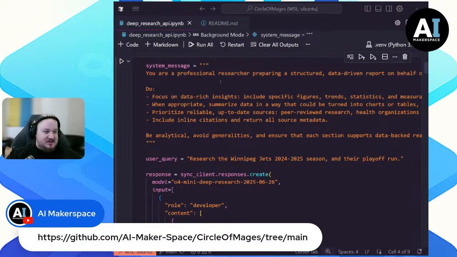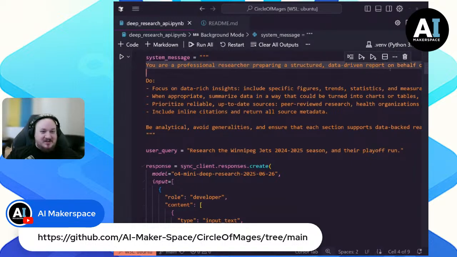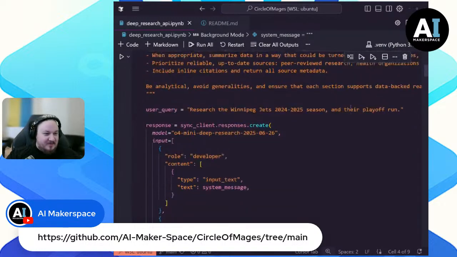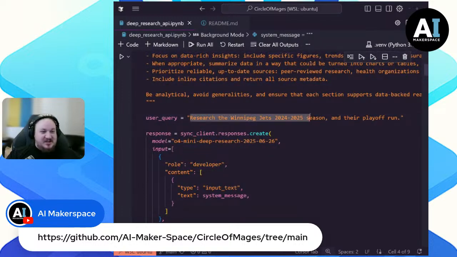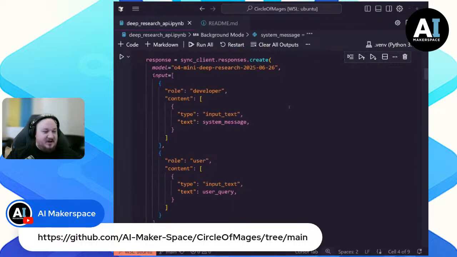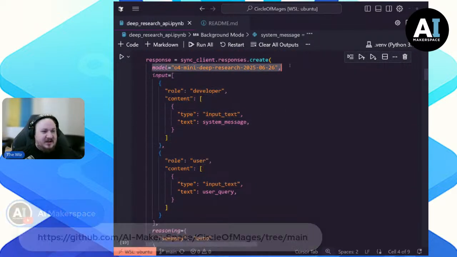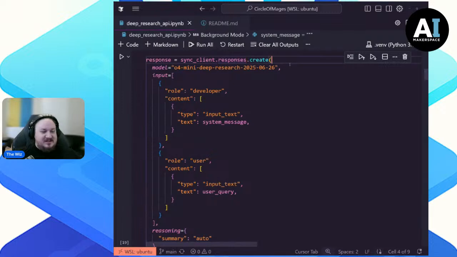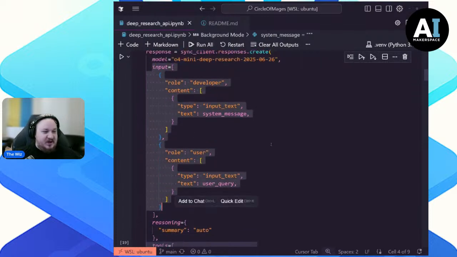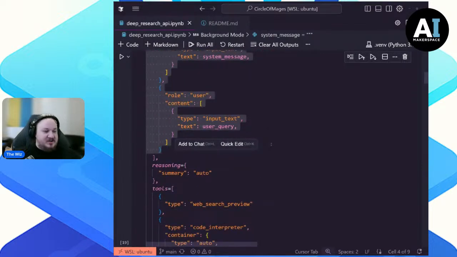is important. So you see here, you're a professional researcher preparing a structured data-driven report of blah, blah, blah. Research the Winnipeg Jets 2024-25 season and their playoff run, right? So you'll notice, this is the first time we're calling this, it's exactly just the responses API, right? So we create a run. We point to the model. In this case, the model is just deep research. We give some input, right, which is going to be our system message and our user query.